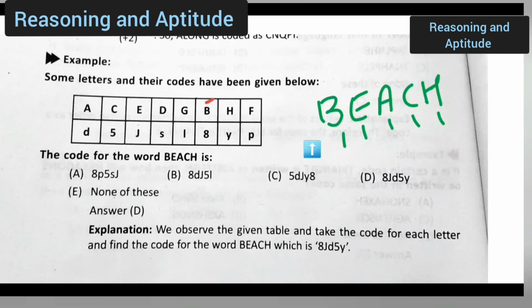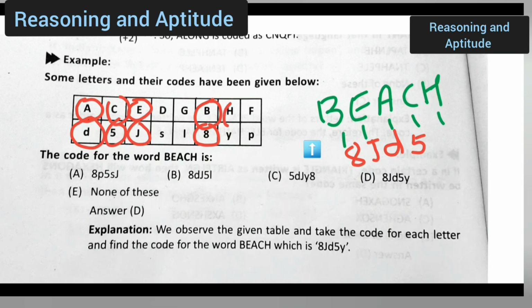Here what is for B? It is 8. For E it is J. For A it is D. For C it is 5. And for H it is Y. So option D is the correct option.